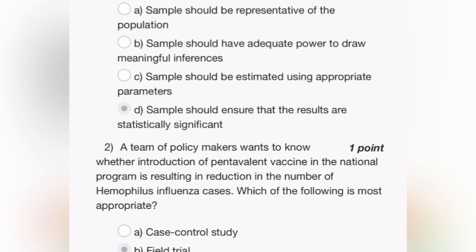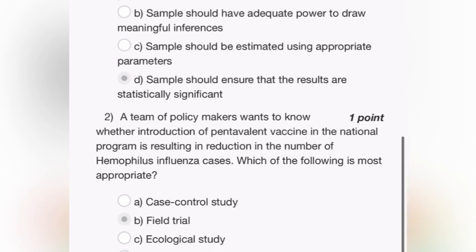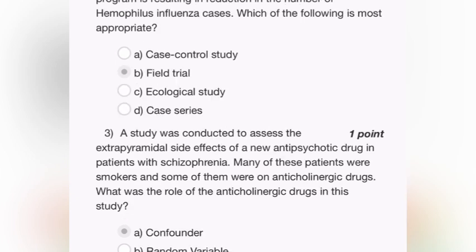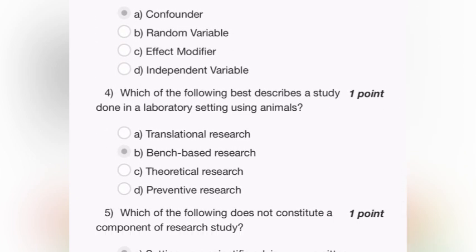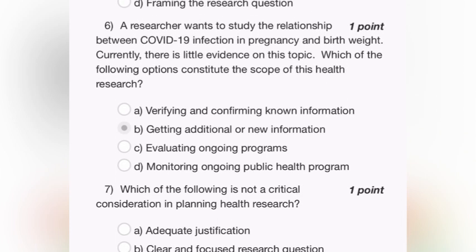So sometimes when you are reading it, some basics from your community medicine classes are very helpful, and use some common sense. It definitely works. The second question is about a team of policymakers who want to know whether the introduction of the pentavalent vaccine in the national program is resulting in a reduction of the number of Haemophilus influenzae cases. Which of the following is the most appropriate? That's a field trial. And the other question, which best describes a study done in a laboratory setting using animals? That is bench-based research.